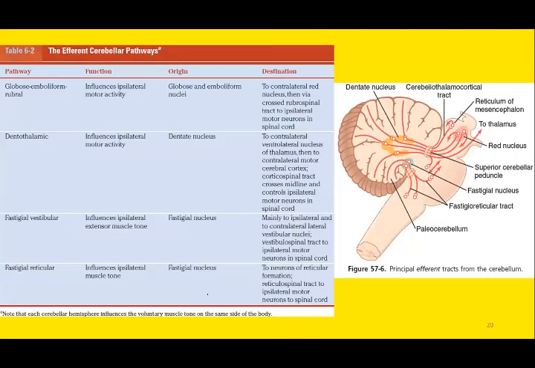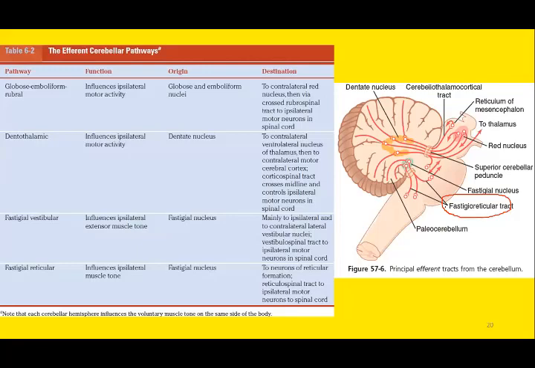We have discussed the afferent pathways, and this is the list of efferent tracts. This figure is taken from your textbook, Guyton Physiology, 13th edition. You can see multiple efferent pathways. Efferent pathway is the output, afferent pathway is the input. You can see the fastigial reticular pathway, again very important, related to the fastigial nucleus of the cerebellum.